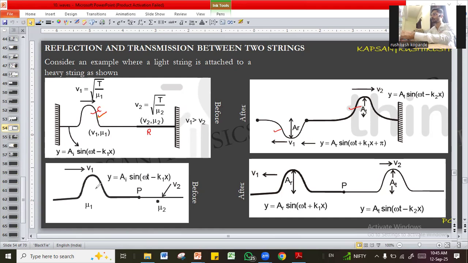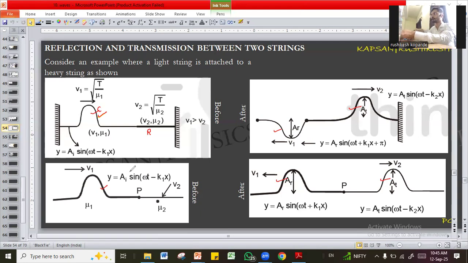Reverse, if we have a heavier string, meaning more mass per unit length, and the crest on the lighter string collides with the crest on the heavier string. The incident wave is in the denser medium and it hits the rarer medium. Then crest will be reflected as crest, and some part of this incident wave will go onto the next string as a transmitted wave.